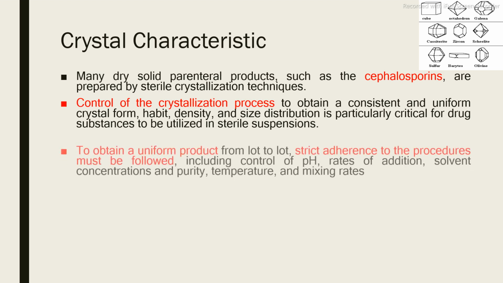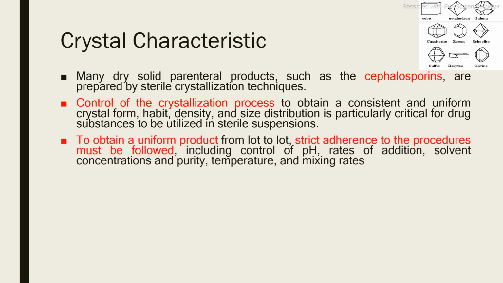And how to control the crystallization process? If you want a uniform product, strict adherence to procedure must be achieved. And how to get the uniform product? By controlling the pH, rate of addition, solvent concentration, purity, temperature, and mixing rate. So by controlling all of these environmental conditions, we can achieve the uniform product from day to day.